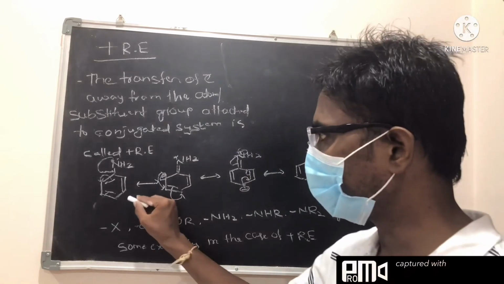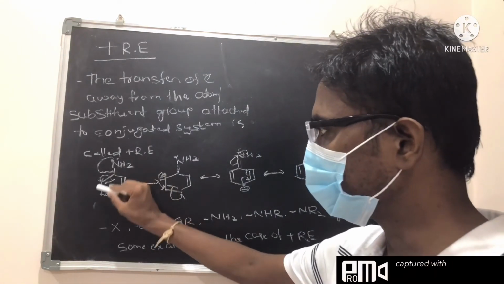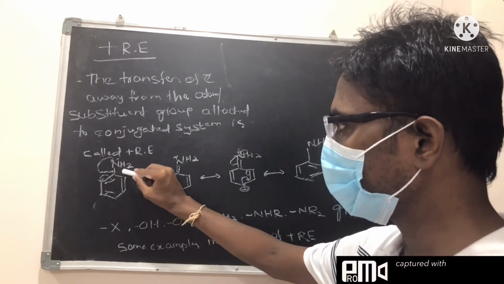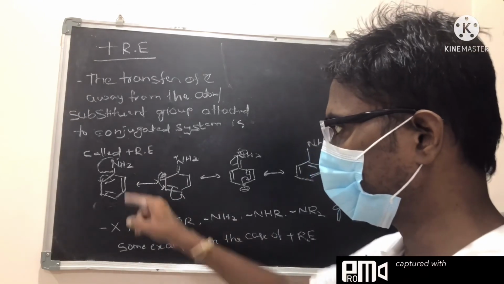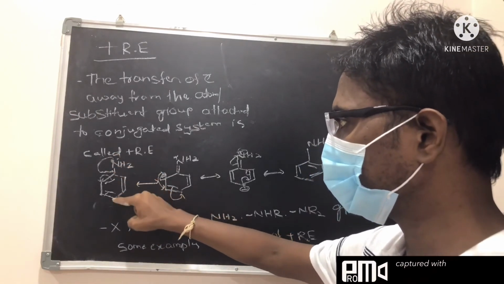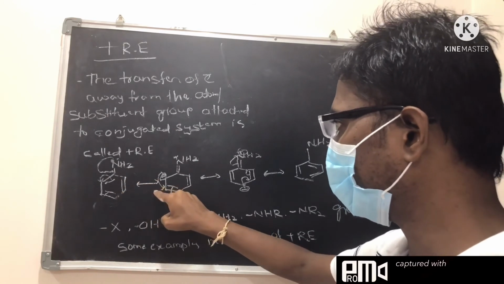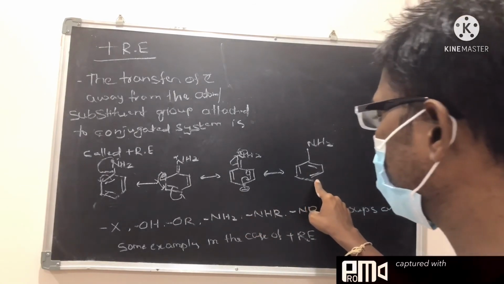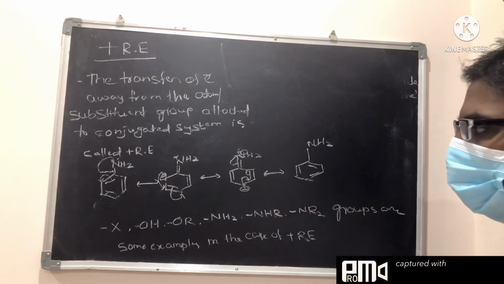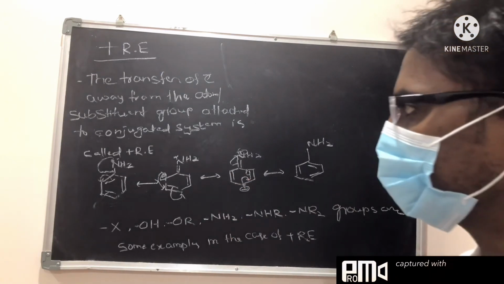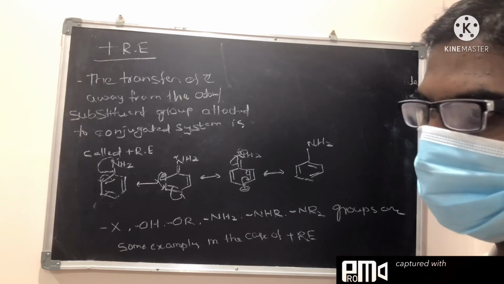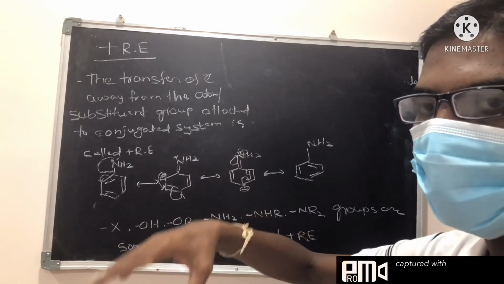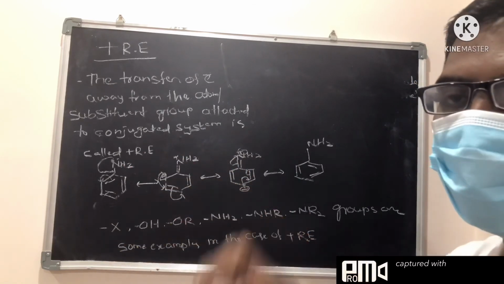Suppose you take the aniline case. The phenyl group is the conjugated system, and the NH2 group is attached to it. Here the lone pair is shifted towards the conjugated system, so you get a negative charge here, then here, and then you get this molecule again. So we can say the NH2 group has a plus RE effect. It donates electron density to the molecule or conjugated system.